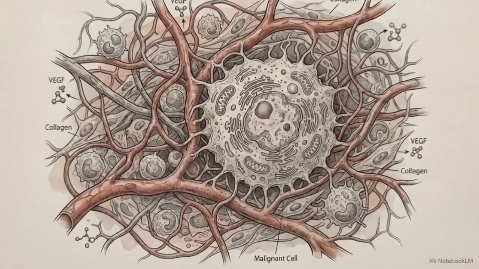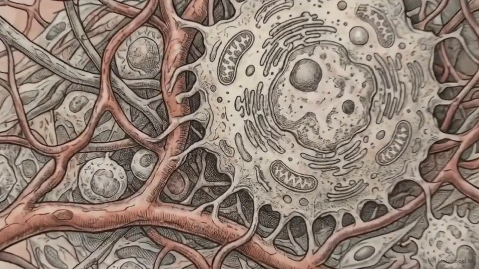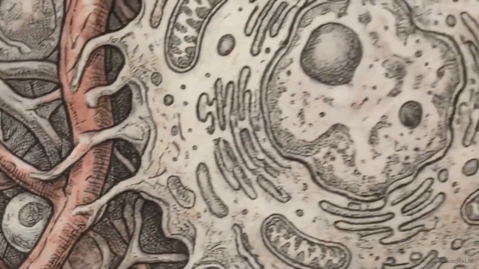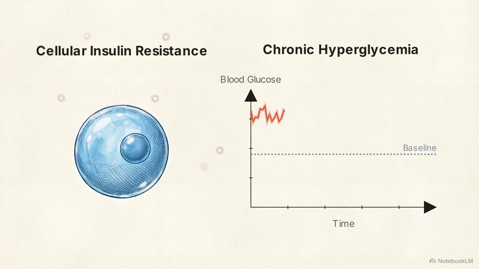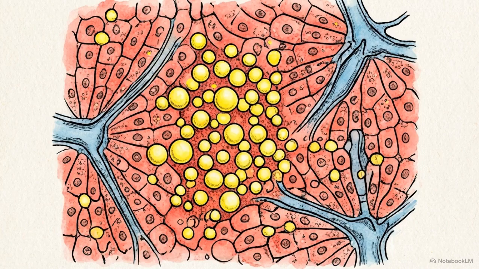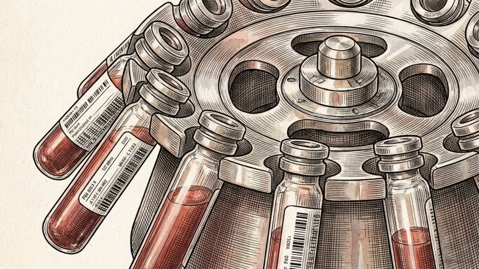Consider a patient simultaneously facing active cytotoxic chemotherapy while managing type 2 diabetes and non-alcoholic fatty liver disease. Type 2 diabetes, or T2DM, is a chronic condition characterized by cellular insulin resistance and persistently elevated blood sugar. Non-alcoholic fatty liver disease, or NAFLD, is the pathological accumulation of lipid droplets within hepatic tissue. Operating on this specific physiological baseline creates a systemic metabolic crisis.